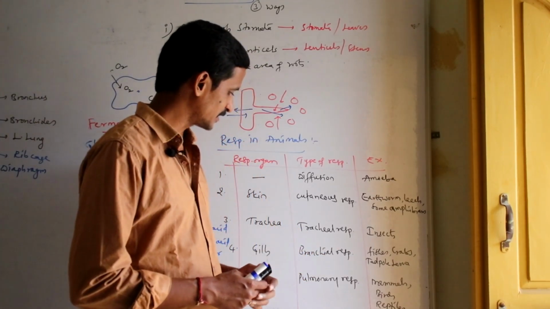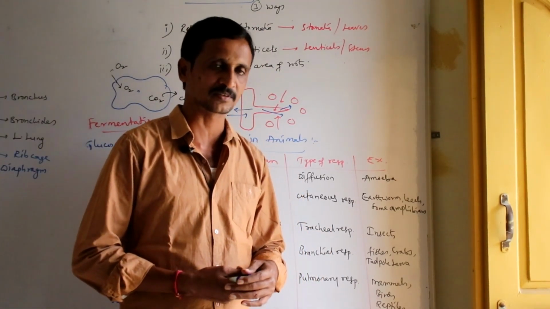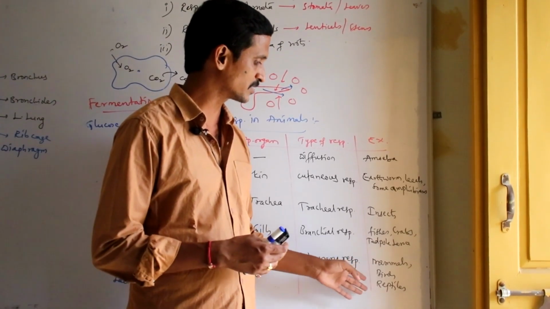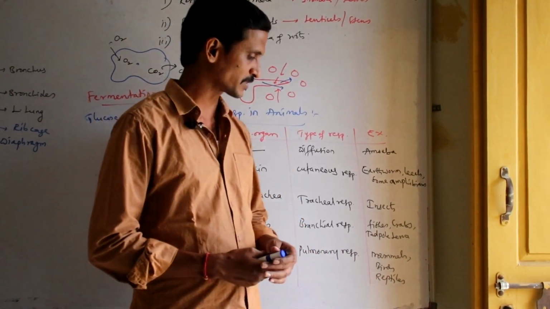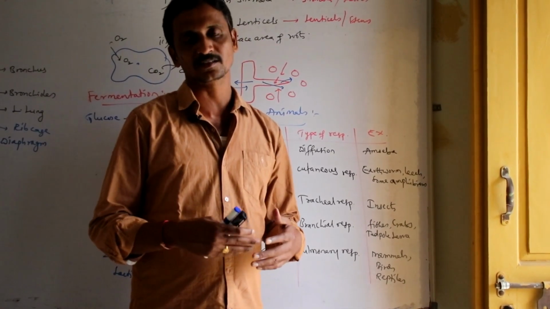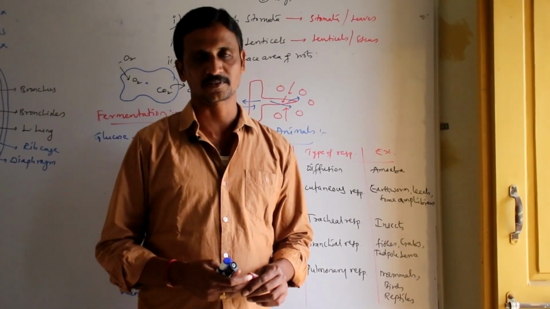Okay. Finally, if respiration occurs through lungs, it is called pulmonary respiration. Mammals, birds, reptiles and some of the amphibians exhibit pulmonary respiration. So in the next part we are going to discuss pulmonary respiration.